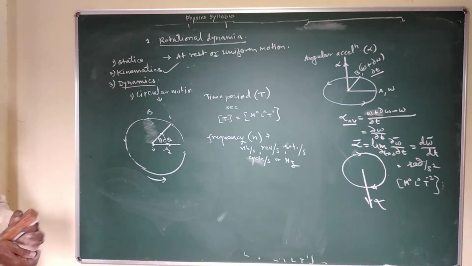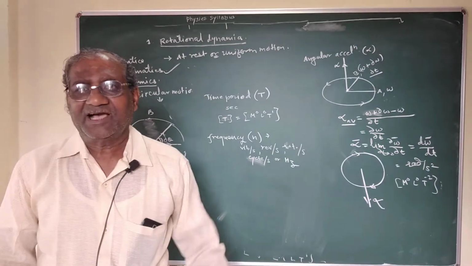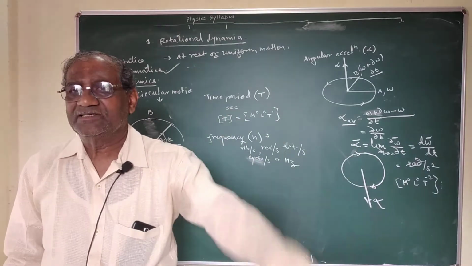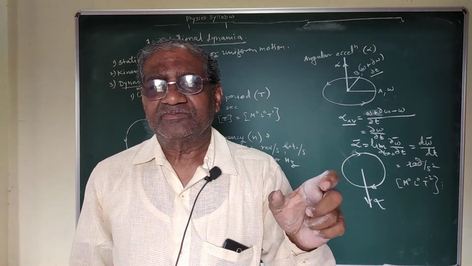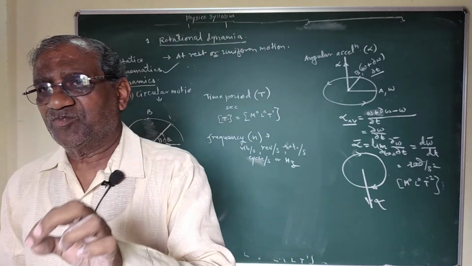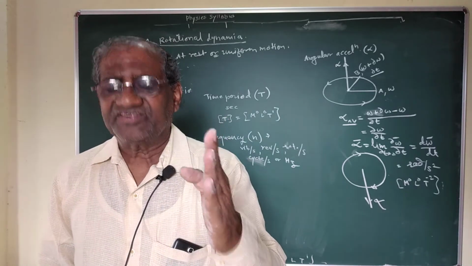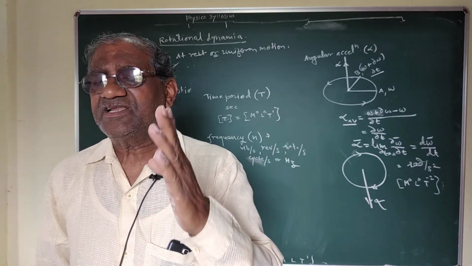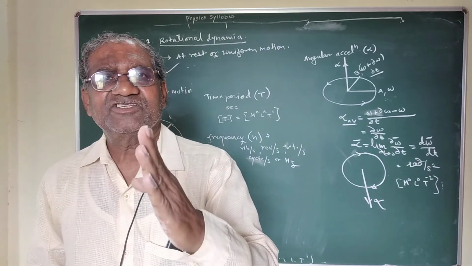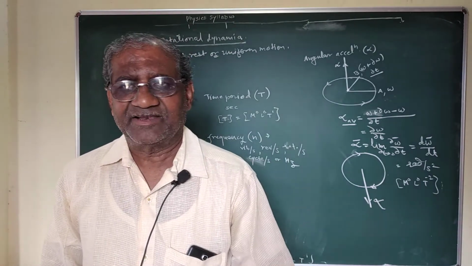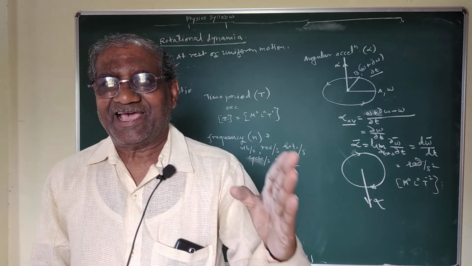Now next question is: explain how circular motion is an accelerated motion. This question is very important. Explain how circular motion is also called an accelerated motion. So I know that by definition, acceleration is the rate of change of velocity. Rate of change of velocity is called acceleration, meaning change in velocity per unit time is called acceleration.